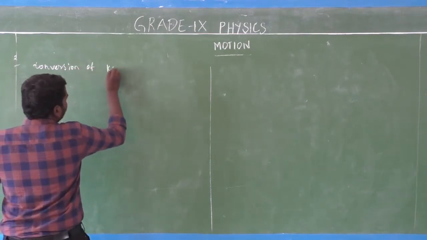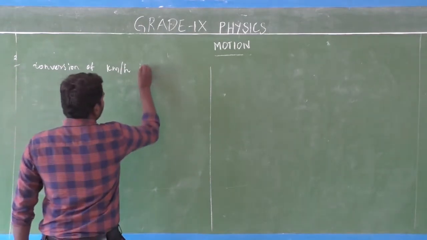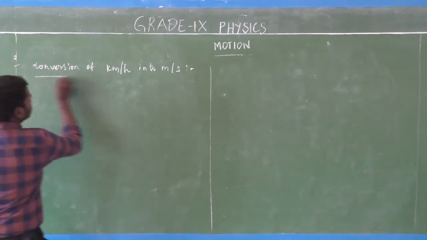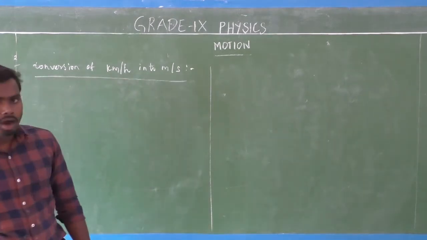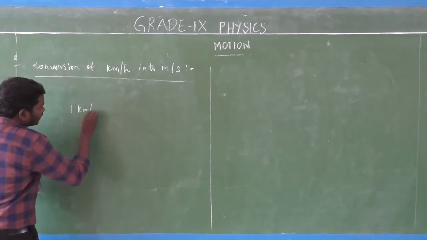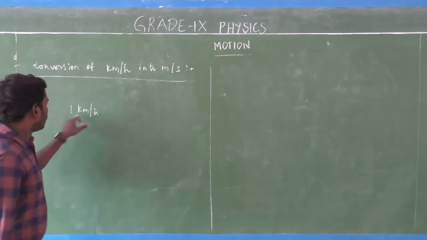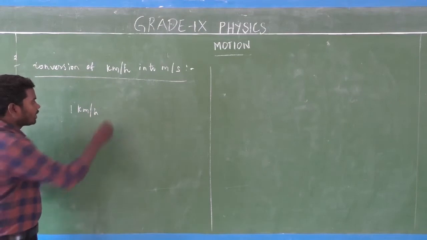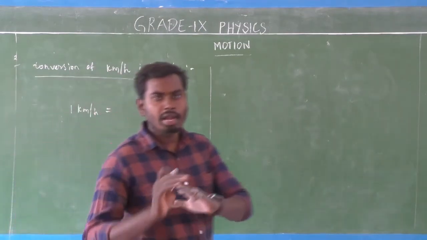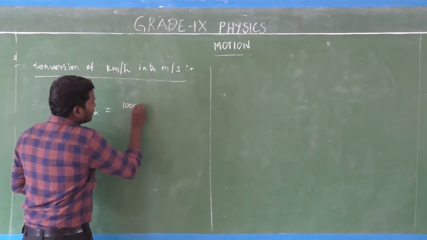The conversion of kilometer per hour into meter per second. First, let's take kilometer per hour. We already know 1 kilometer is equal to 1000 meters.